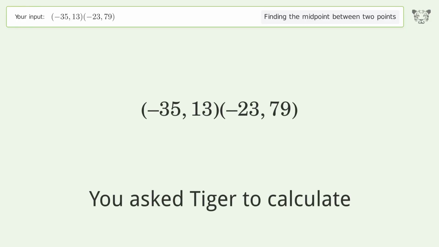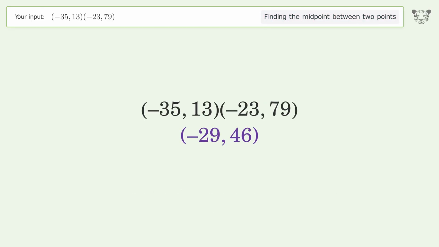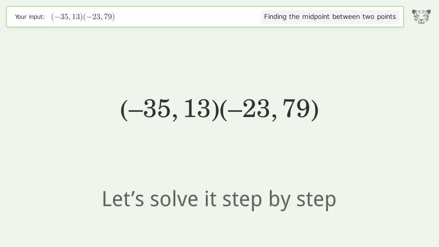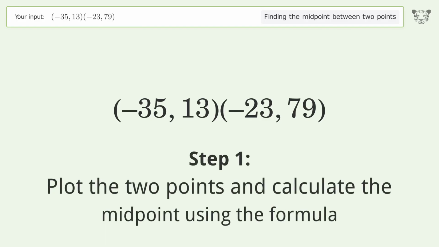You ask Tiger to calculate. This deals with finding the midpoint between 2 points. The midpoint between the 2 points is negative 29, 46. Let's solve it step by step. Plot the 2 points and calculate the midpoint using the formula.